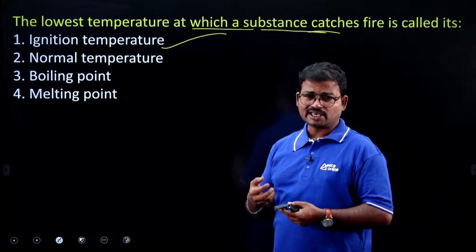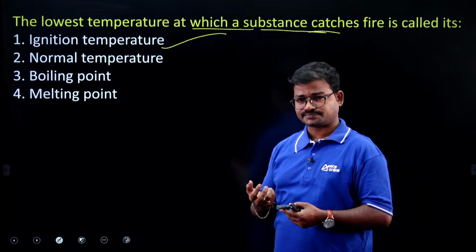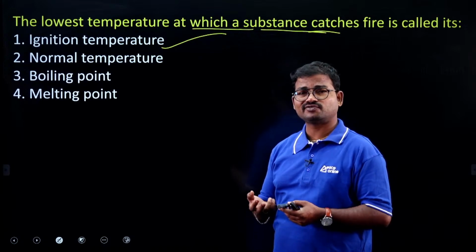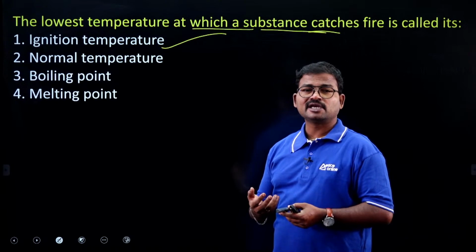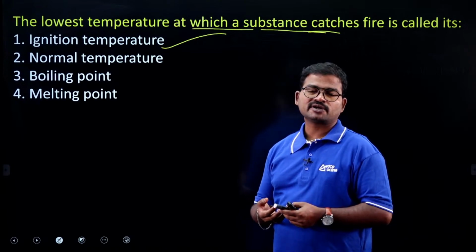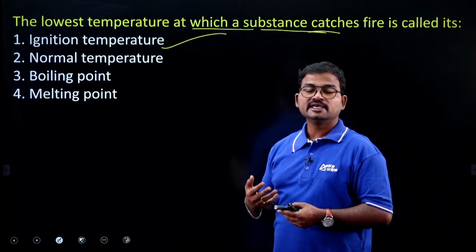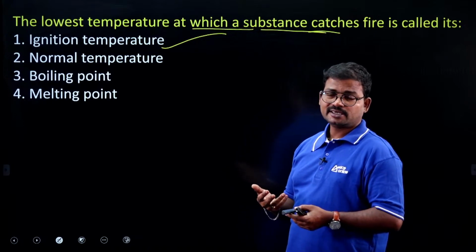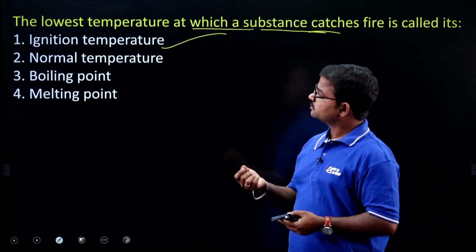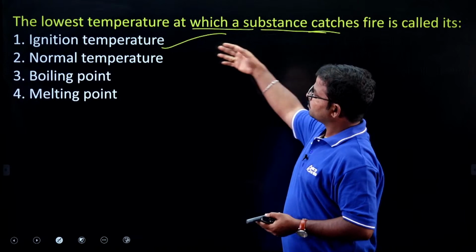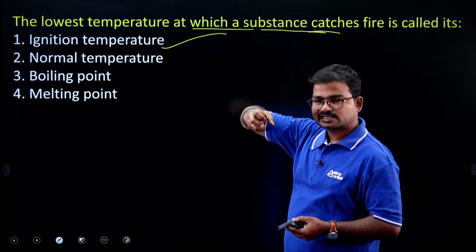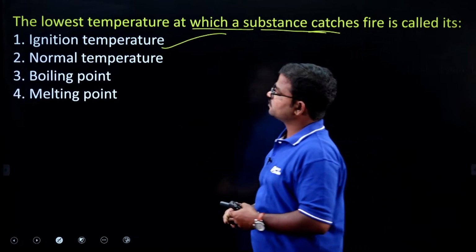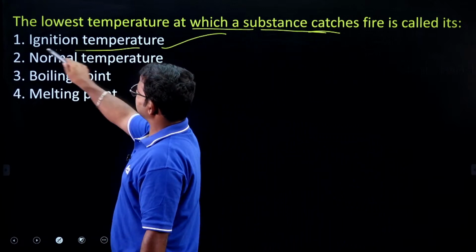The efficiency of petrol is indicated in terms of the octane number. The efficiency of diesel is indicated in terms of the cetane number. The cetane number indicates the ignition capability, meaning ignition at a lower temperature. Some materials can easily catch fire at the lowest temperature. So option 1, ignition temperature, is the right answer.